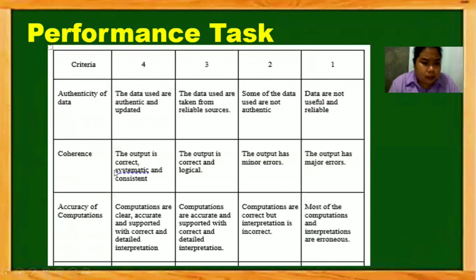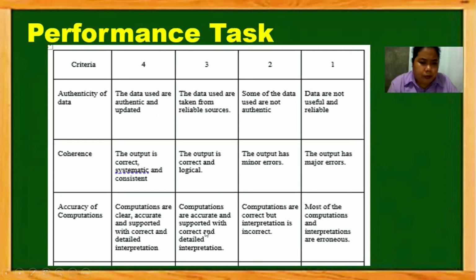For coherence, if the output is correct, systematic, and consistent, that is 4. If the output is correct and logical, that is 3. If the output has minor errors, 2, and the output has major errors, 1. For accuracy of computations, you get 4 if the computations are clear, accurate, and supported with correct and detailed interpretation.